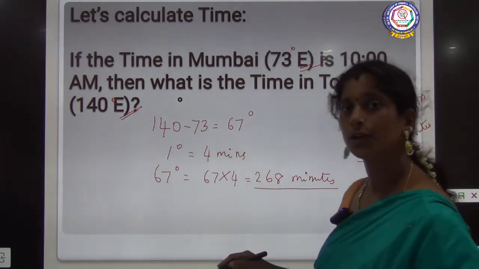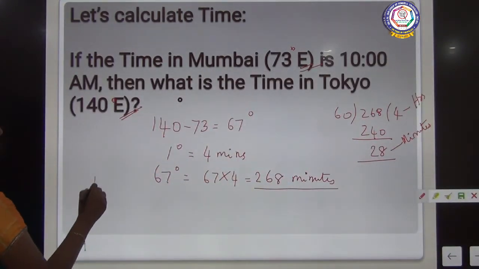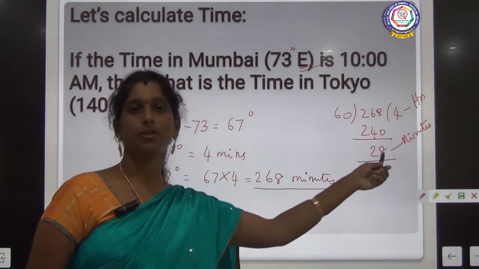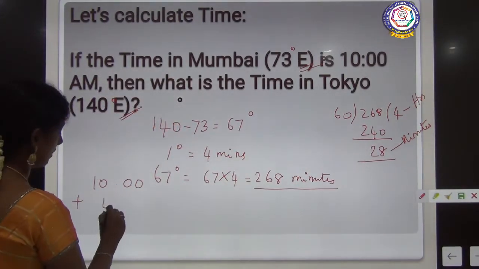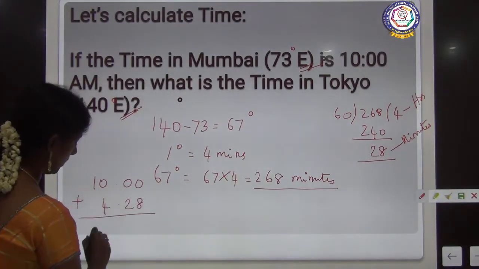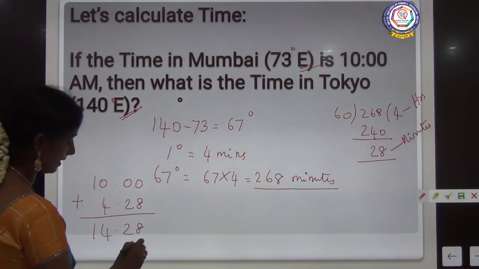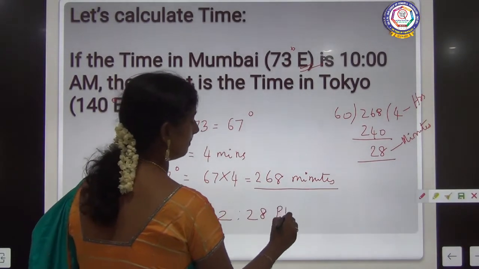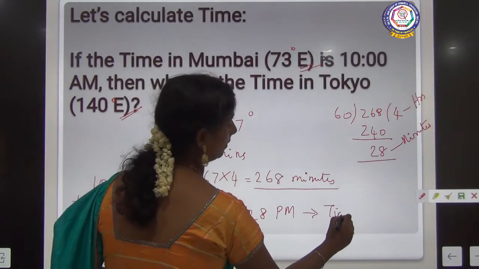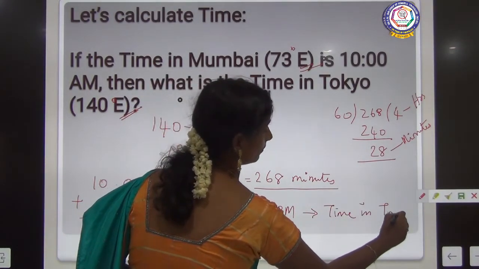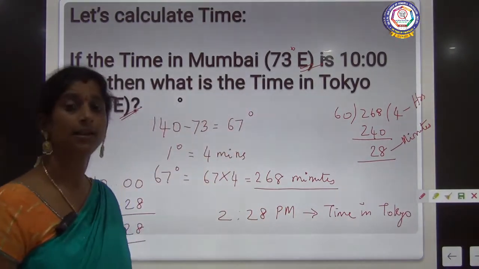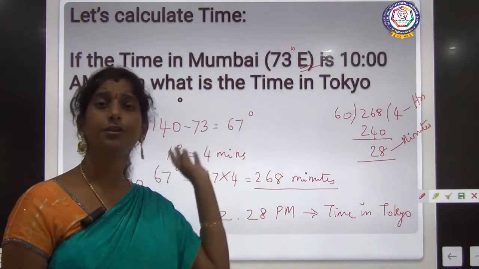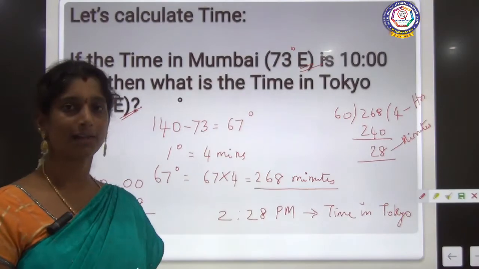So what is the time in Tokyo? We will be calculating it as 10 plus 4 hours and 28 minutes added to 10 o'clock. So 14:28 is nothing but 2:28 p.m. is the time in Tokyo. Clear? This is how we are going to calculate the time. So we have seen both longitudes are in the east direction and that is how we have calculated it.